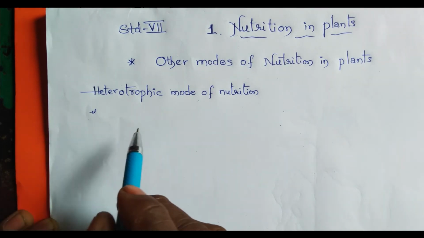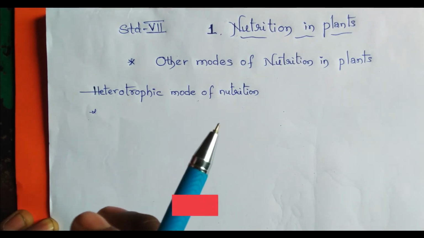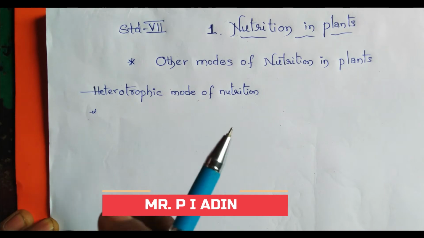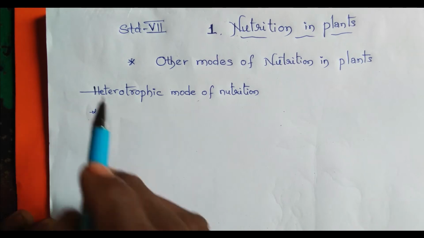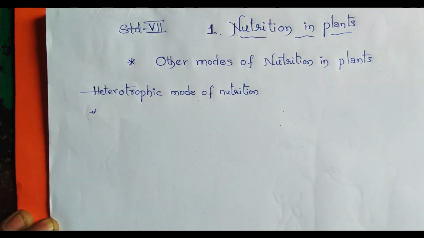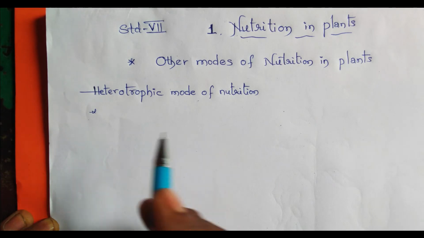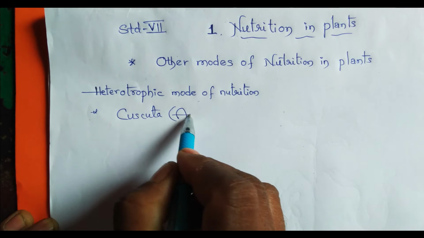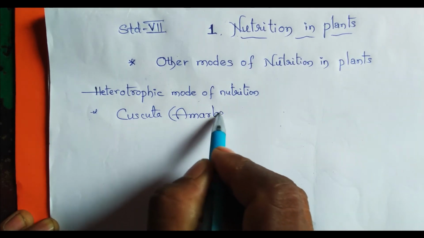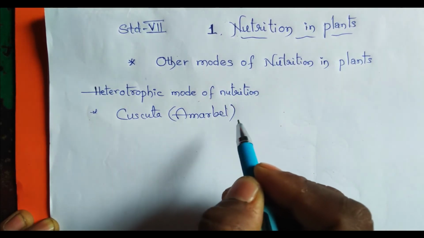A yellow wiry branched structure twining around the stem and branches of a tree. This plant has a yellow wiry, branched structure, and it twines around a tree and gets its nutrition from that tree. That plant is called cuscuta, or in Hindi, amar bel. What is it called in Hindi? Amar bel.